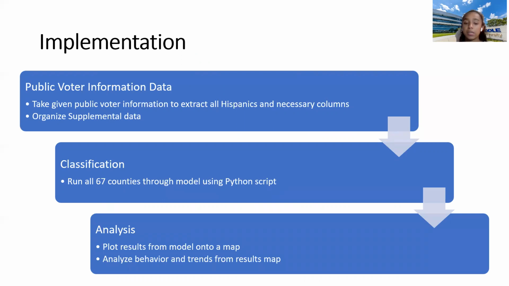Then we run all of this data through our Python code. We're going to run all 67 counties through this, which will then output our results that we can then plot on a map to then really begin analyzing the behavior and trends on that results map.